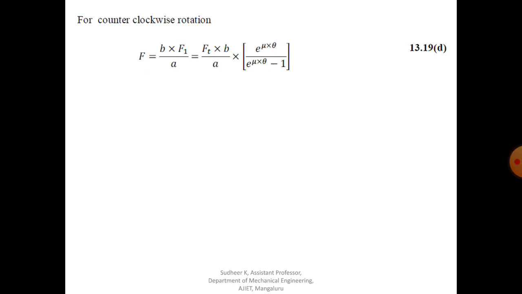Similarly, you can find for counterclockwise rotation. Next equation you have to use, that is 13.19 D. So there F equal to B into F1 divided by A. You have to substitute the F1 value, which is nothing but the tight side tension. Therefore operating force at the end of the lever is 400 into 958.72 divided by 1000. You will get 383.45 Newton.